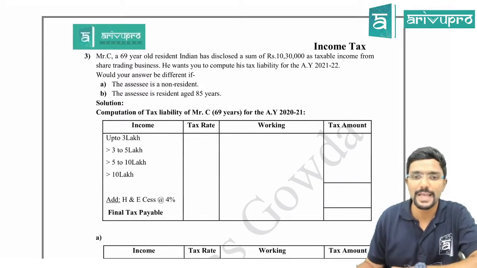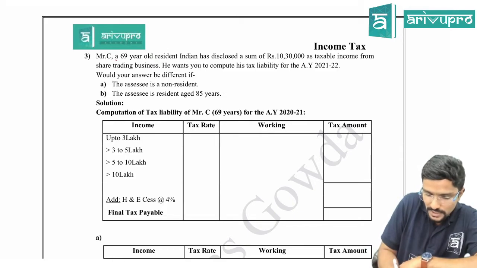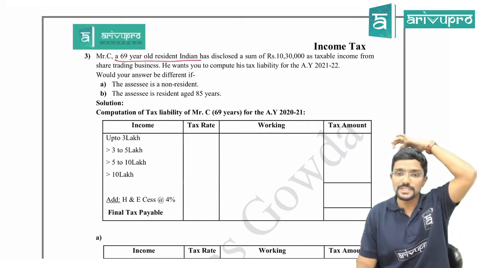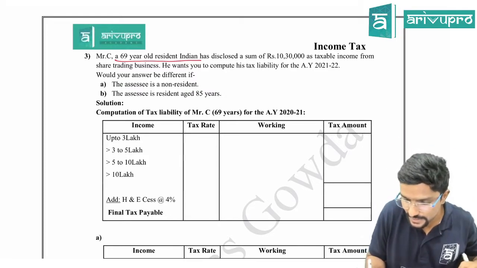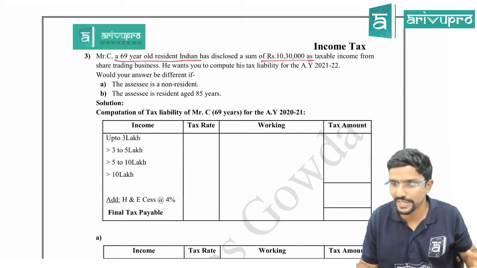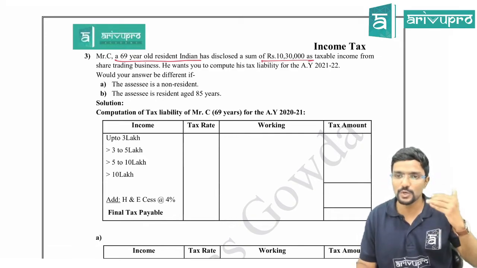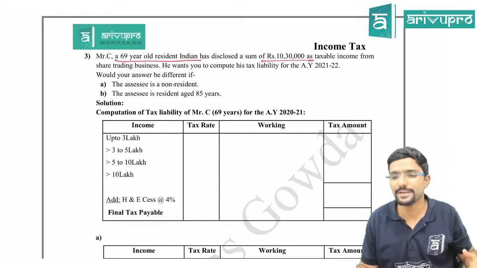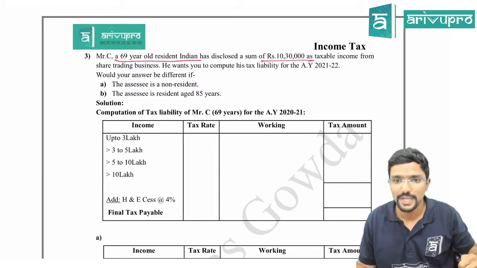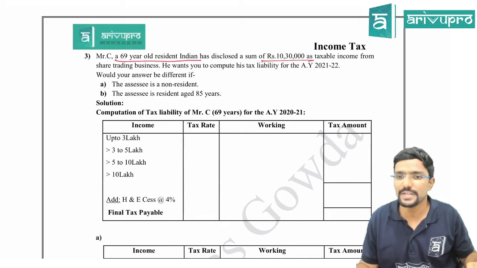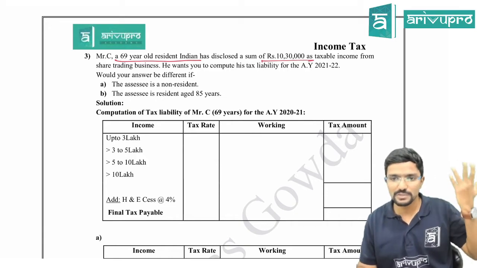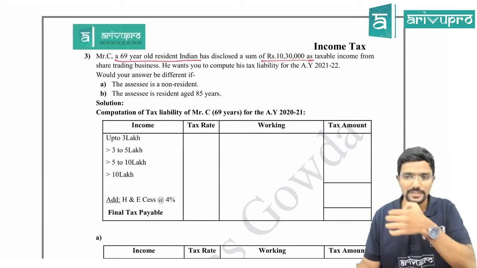Mr. C, a 69-year-old individual, resident Indian, that is also important, has disclosed a sum of rupees 10,30,000 as taxable income. Taxable income is nothing but total income, guys, from share trading business. Okay, he has done some business and he has got income. He wants you to compute his tax liability for the assessment year 21-22. We have some sub questions which we will see later. So till here first we will solve.